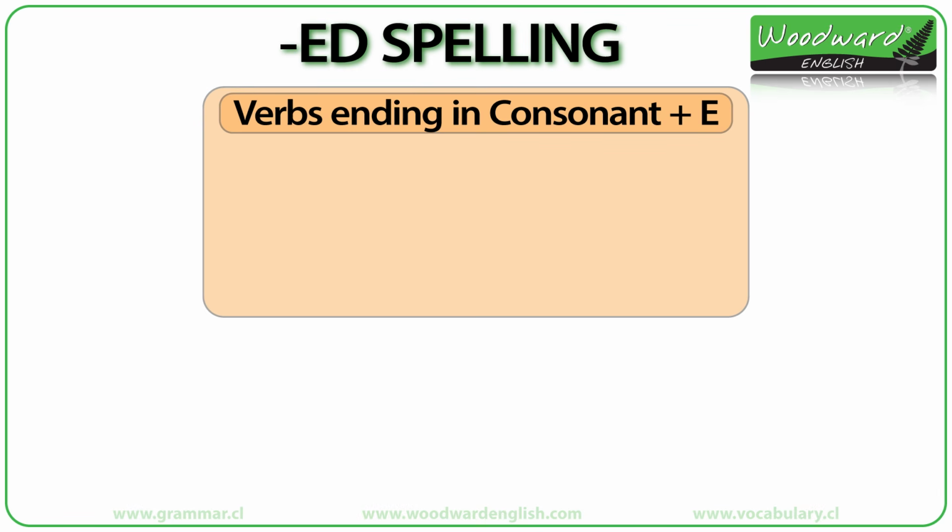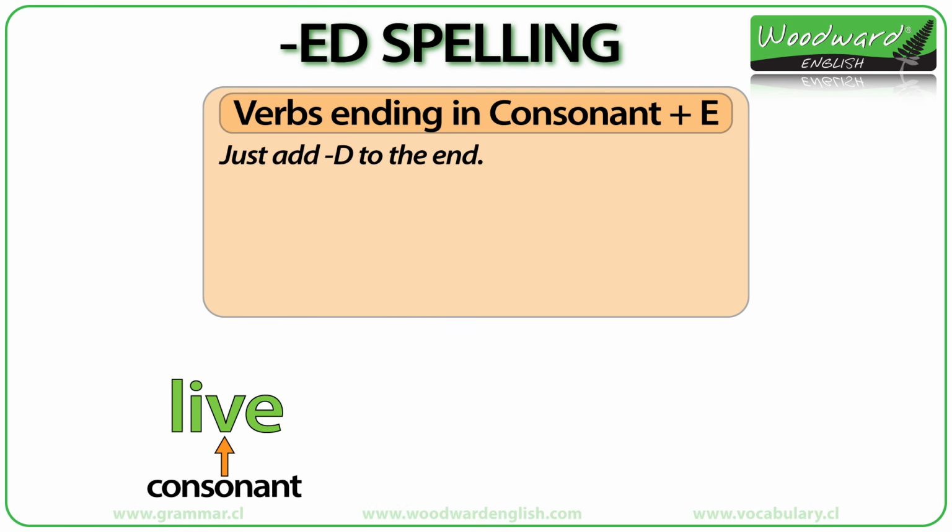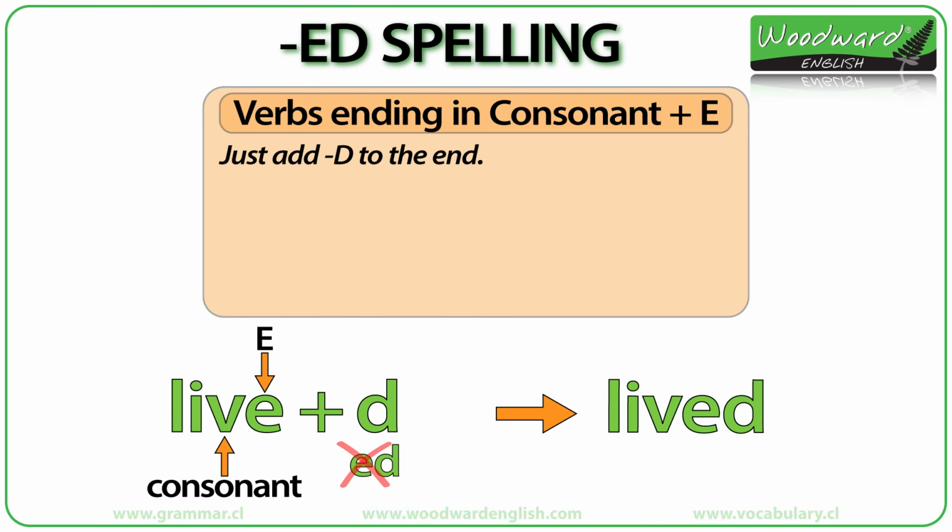Verbs ending in a consonant plus E. When a word ends in a consonant plus E, we just add D to the end of it. For example, live ends in the consonant V, followed by the letter E. What do we do? We just add the letter D to the end, not the E part of ED, as it already appears in the original word. So now it is written as lived.